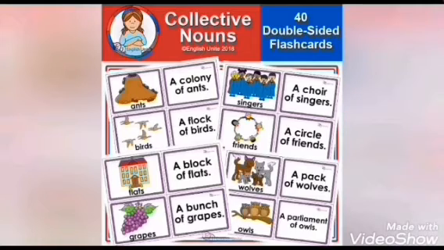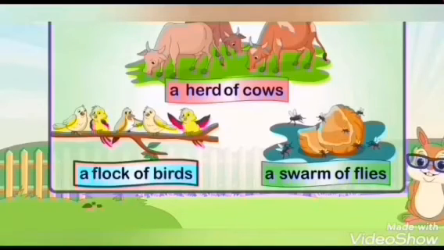Listen carefully, you have a book back exercise regarding this only. A choir of singers, a circle of friends, a pack of wolves and a parliament of owls. These are also some more examples. The first one given here is a herd of cows, the second is a flock of birds, and the third one is a swarm of flies.